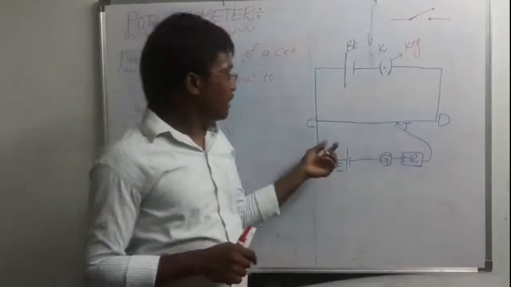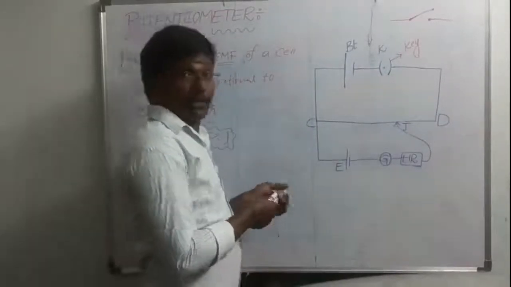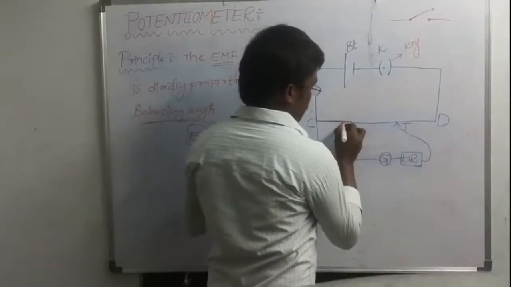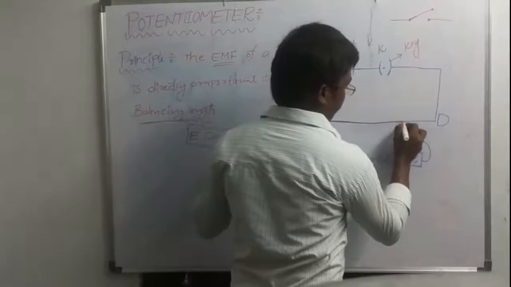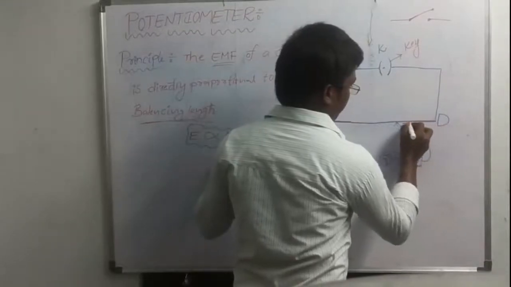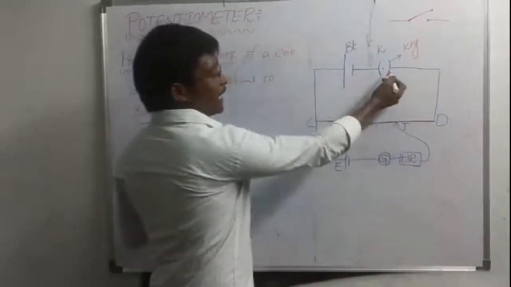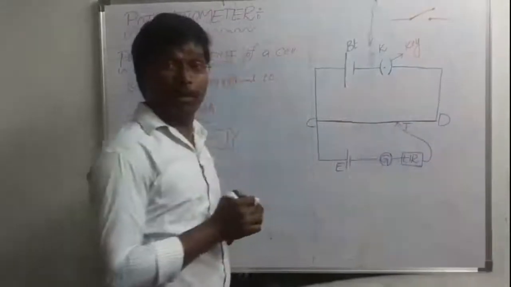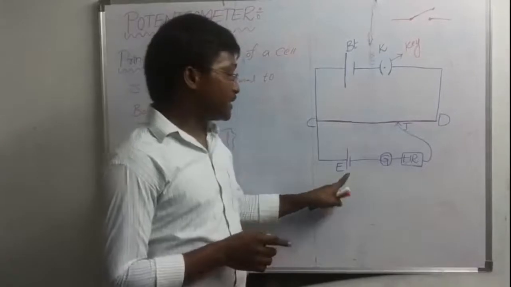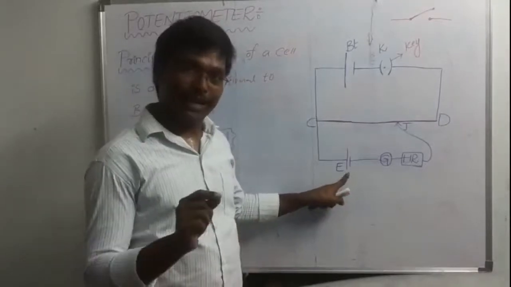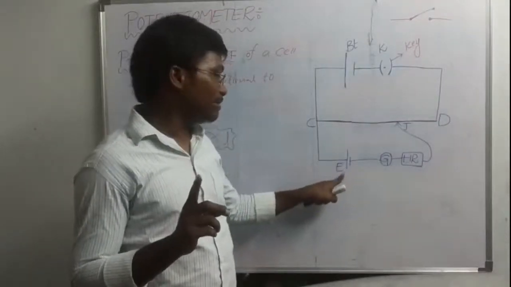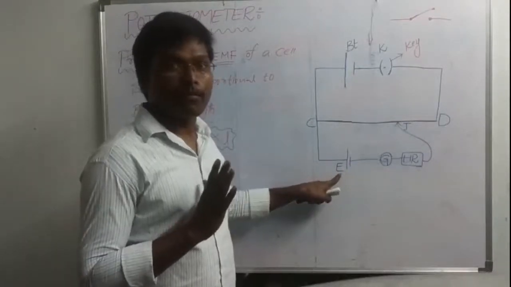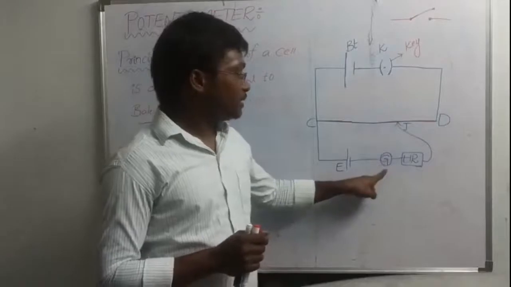Next, this is the potentiometer wire. See carefully, this is the potentiometer wire. This is the battery, the key, this is the potentiometer wire, and this is the electric cell. This electric cell has some amount of EMF, so I denoted it here as E. Now this is the galvanometer.